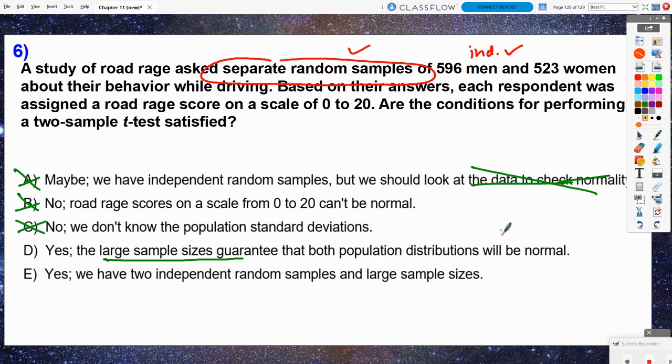It'll guarantee that the sampling distribution will be normal. So I don't like that one technically. And then E, yes, we have two independent random samples and large sample sizes. Yeah, that fits exactly everything that we saw in that problem. So I would say the correct answer is E.